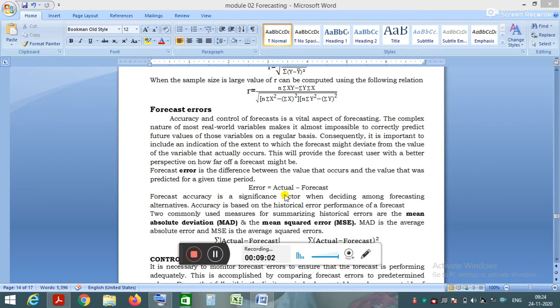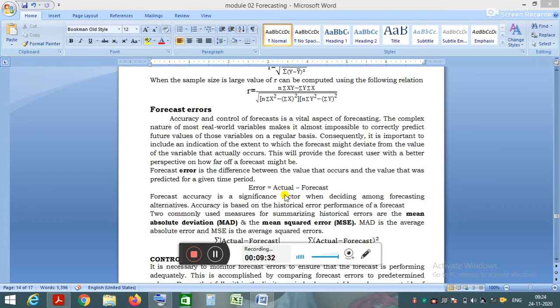Forecast error is the difference between the value that occurs and the value that was predicted for a given time period. Forecast error is nothing but the actual demand minus the forecasted demand, if it is a demand forecast. Forecast accuracy is a significant factor when deciding among forecast alternatives. Accuracy is based on the historical error performance of a forecast.